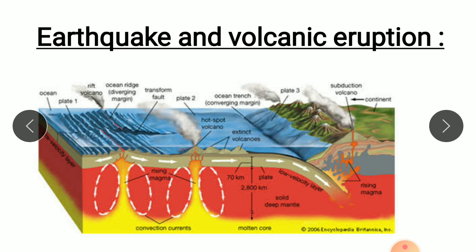And what is a volcano? A volcano is a vent or crack in the earth's crust through which molten material erupts suddenly. The word volcano has been derived from the Italian vulcano, after Vulcan, the Roman god of fire.